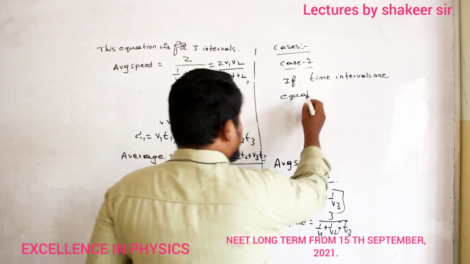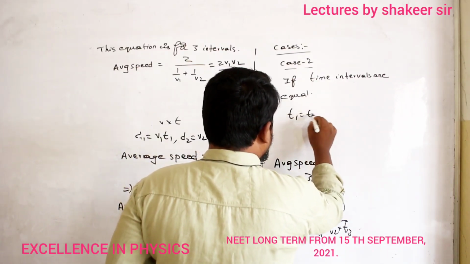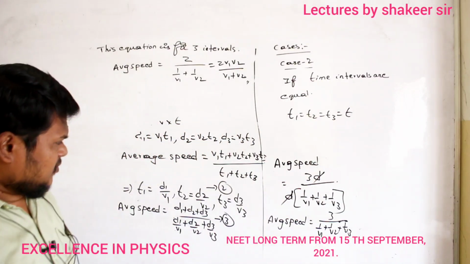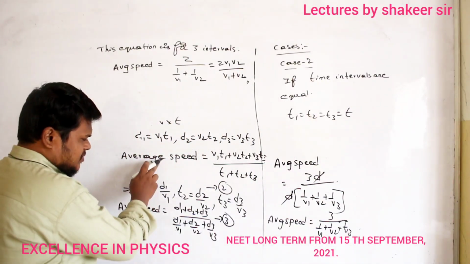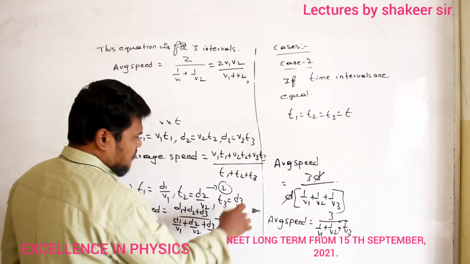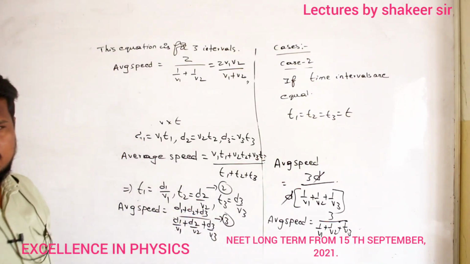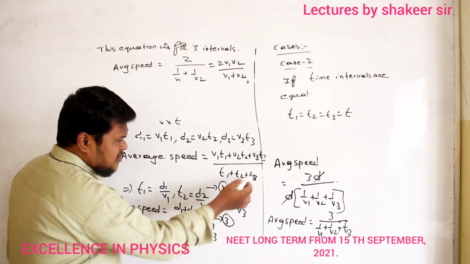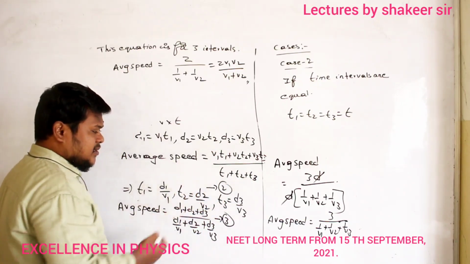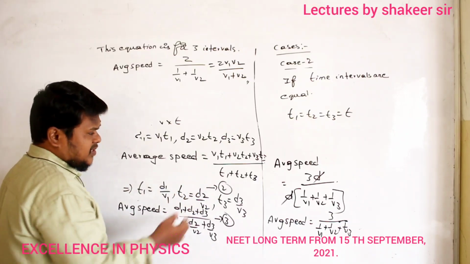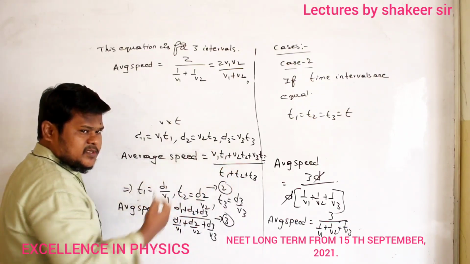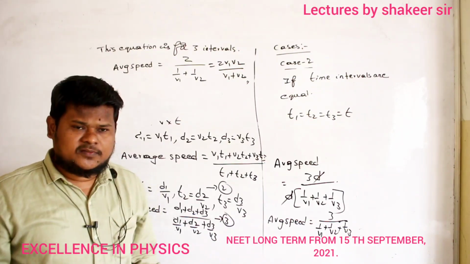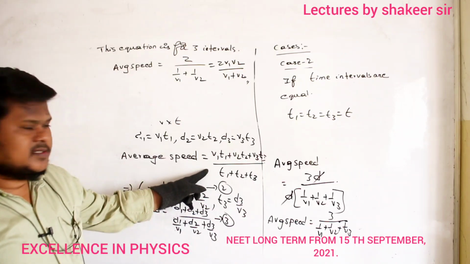So in that condition, can I say T1 is equal to T2 is equal to T3 is equal to T? I can say like this. Now out of the second equation, third equation, and previously we have written the first equation, which equation shall I take? I will select equation number 2. Why? Because time is present in the numerator also, and in the denominator also. They will get cancelled if they are equal. Clear now? So select this equation.